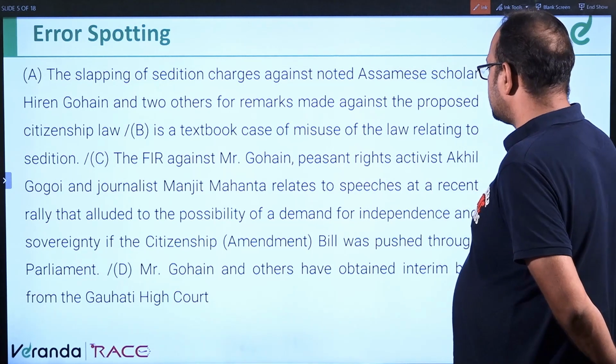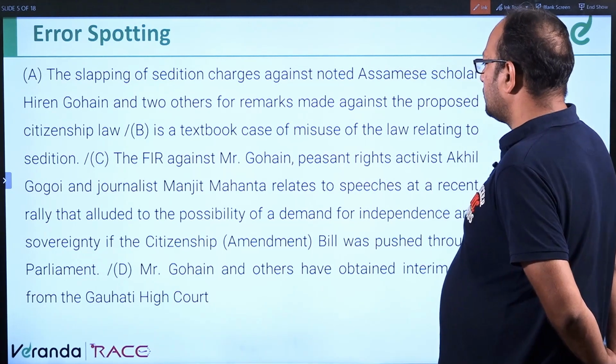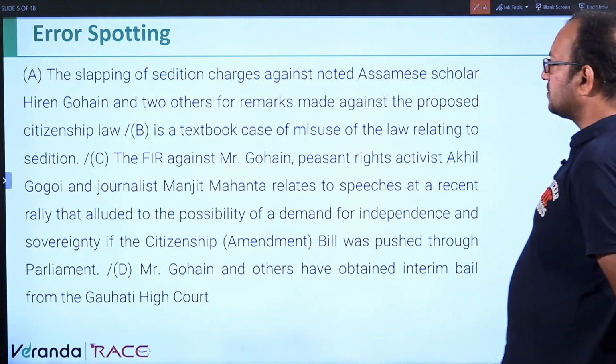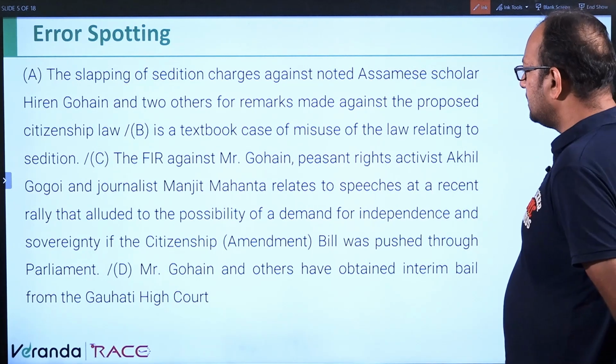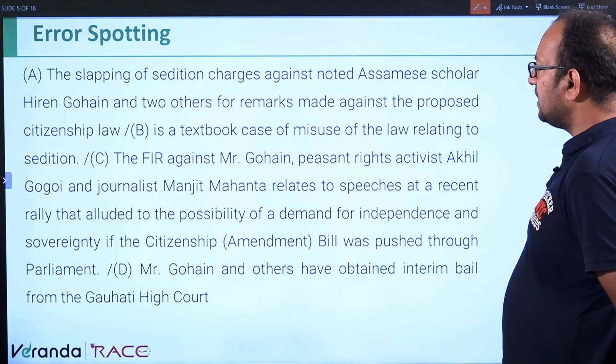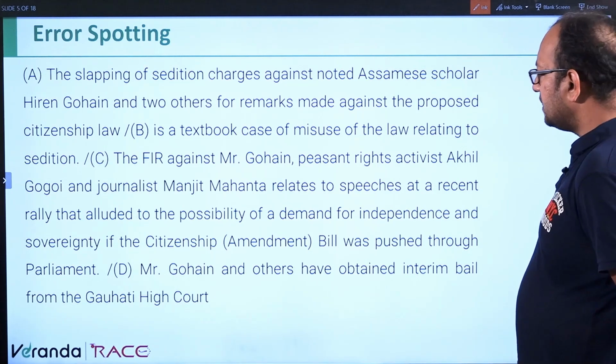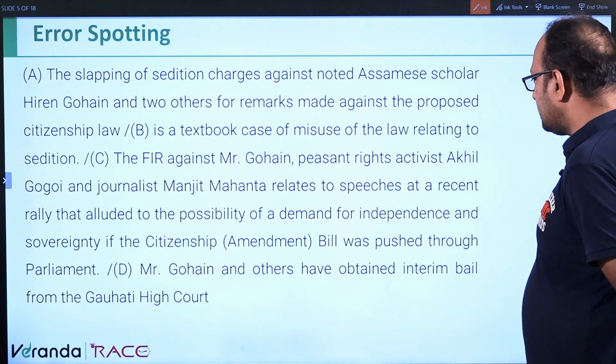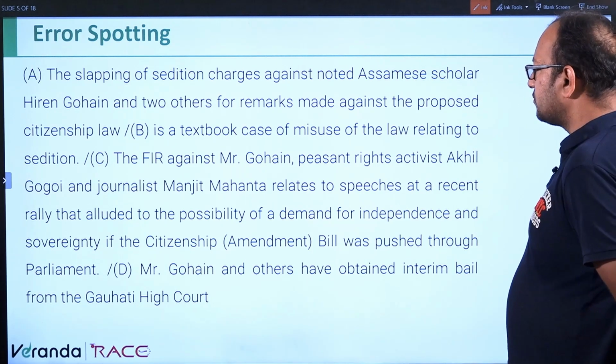Gohain, peasant rights activist Akhil Gogoi and journalist Manjeet Mahanta relates to speeches at a recent rally that alluded to the possibility of demand for independence and sovereignty.